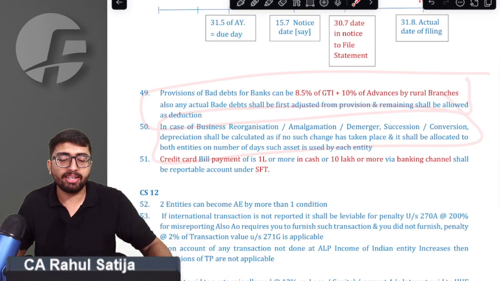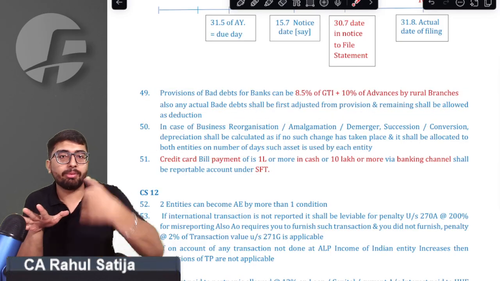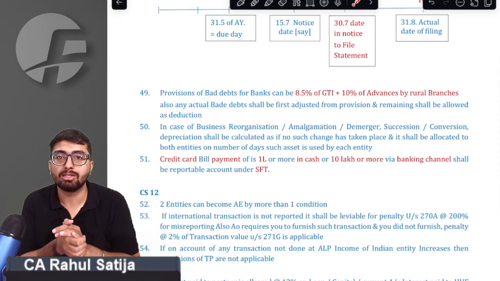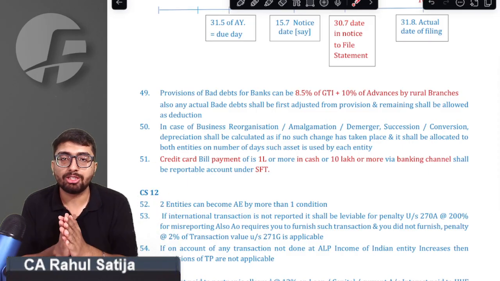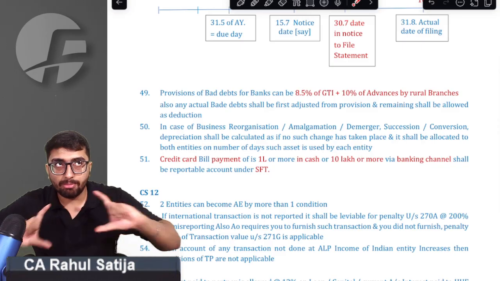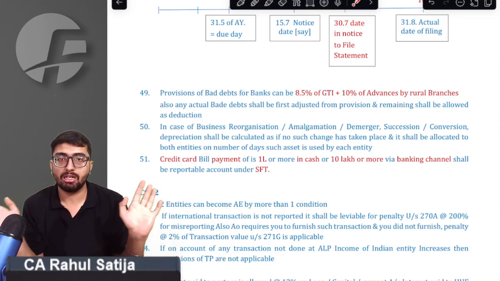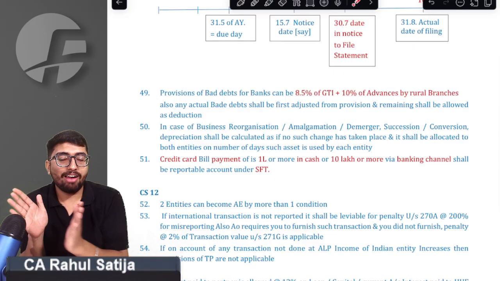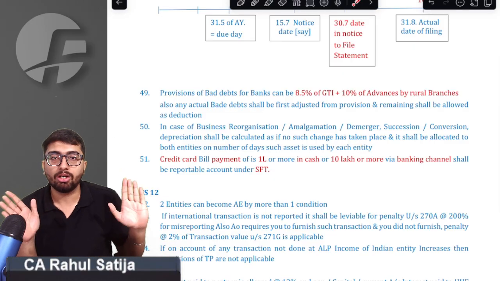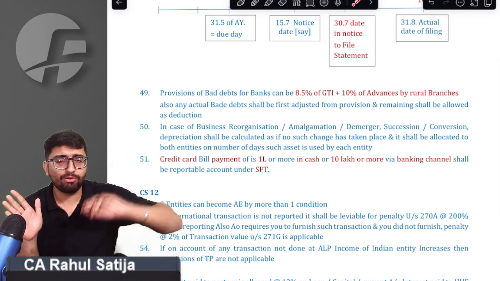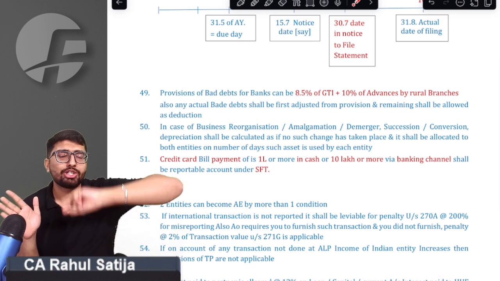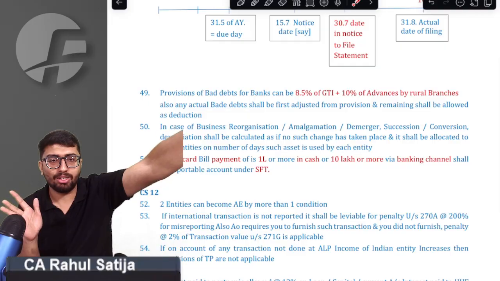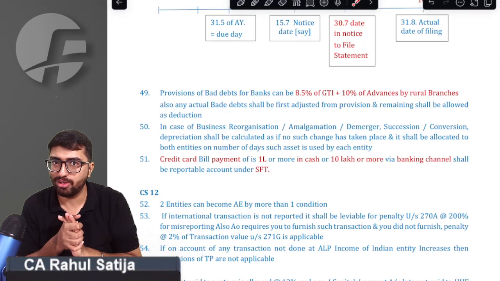Whenever there happens to be a business reorganization, amalgamation, succession, conversion, demerger, what happens to depreciation on assets? For the purpose of income tax, you have to ignore these reconstitutions. You have to ignore these changes. You have to assume that no reorganization, no amalgamation has happened. You have to calculate depreciation as if this asset were used in the original entity for the entire year.